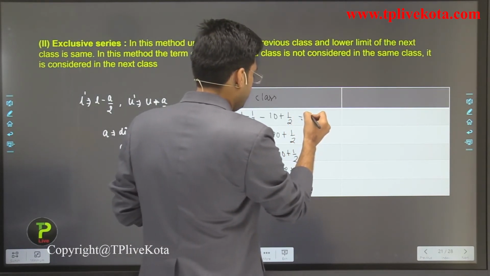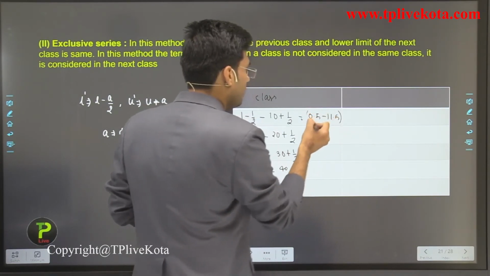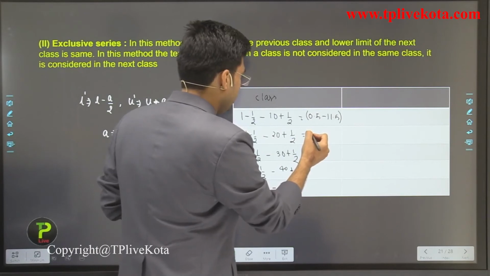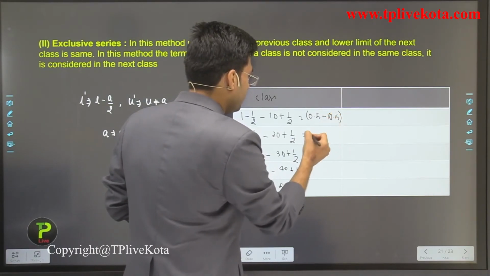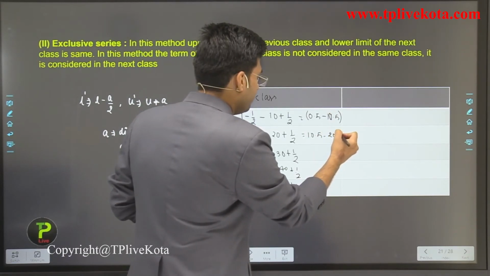It is 0.5 to 10.5, and again 10.5 to 20.5.